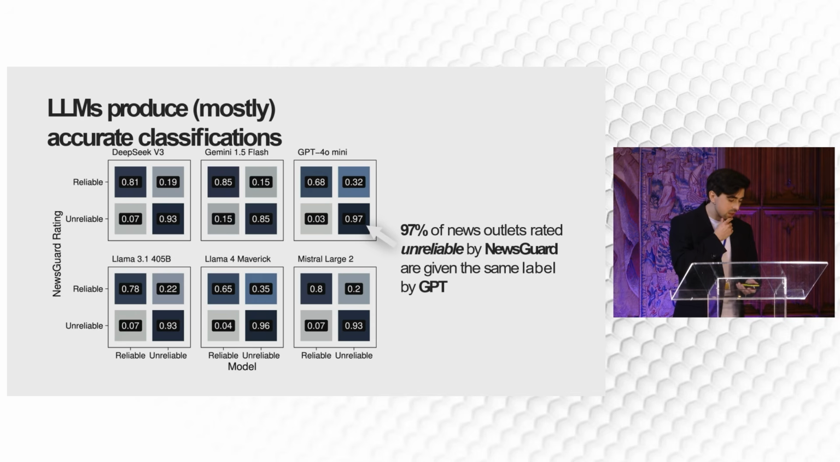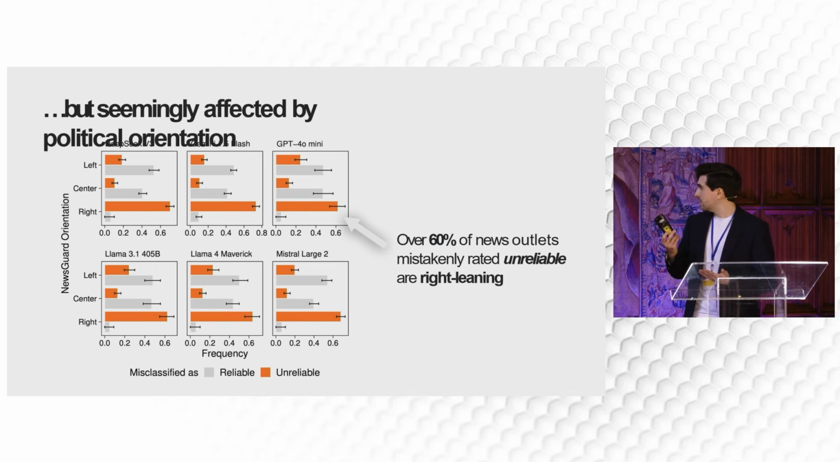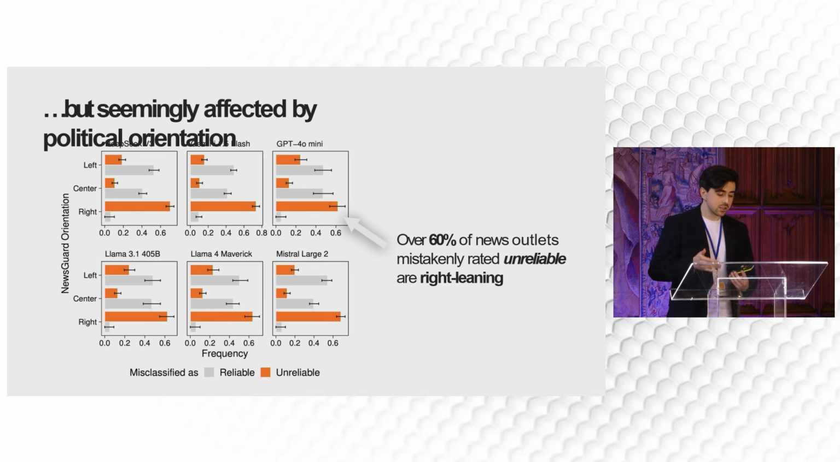At the same time, our focus was not just providing a result on the final benchmark, but also seeing what actually happens when these models make mistakes, and so what happens on the off-diagonal of those panels. When we look at the mistakes across the political spectrum, we find that these errors are not uniformly distributed. When a news outlet is rated unreliable, it's more likely to have been a right-leaning news outlet.